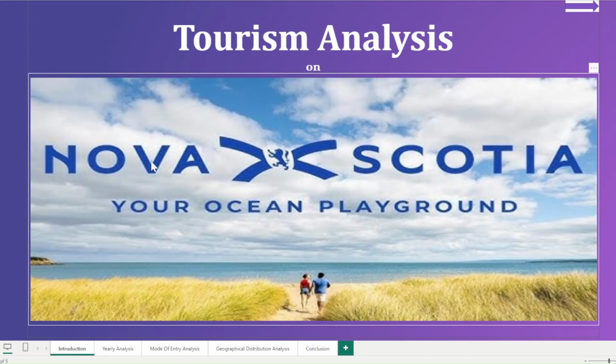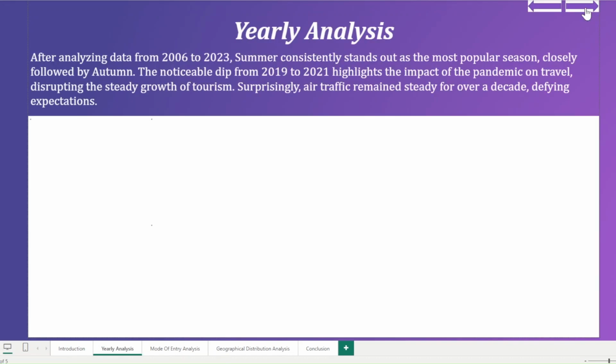Now, my data is focused from 2006 to 2023. We'll be doing yearly analysis between seasons and mode of entry. Then we do a bit deeper analysis on mode of entry. Finally, we'll close with geographical distribution. Let's start with yearly analysis.